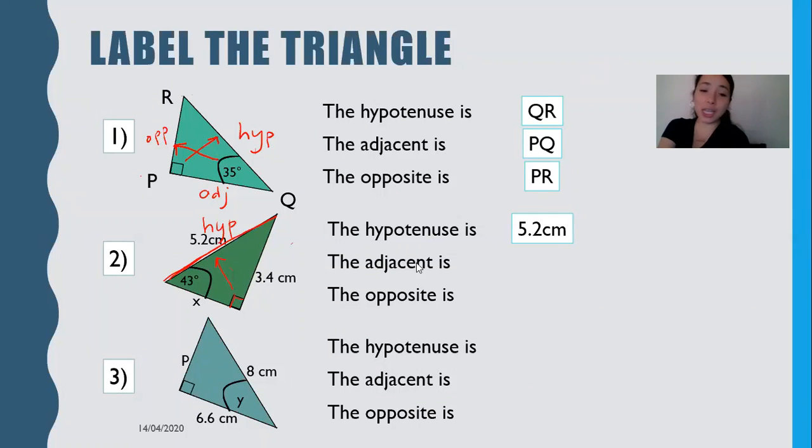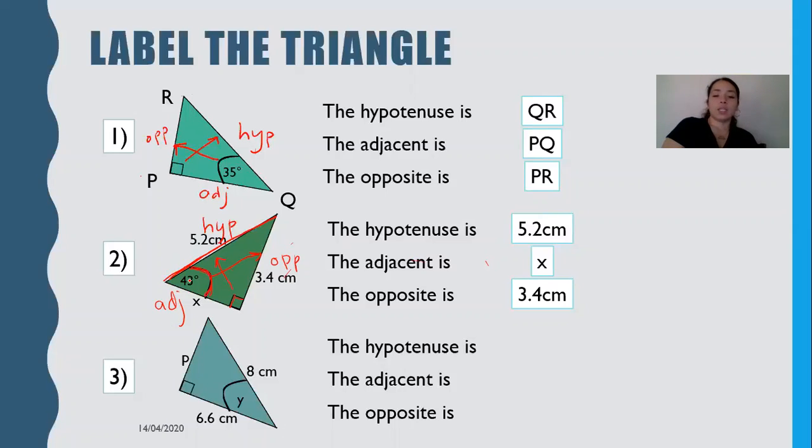So now the adjacent side, so remember either the adjacent or opposite. I personally like to do opposite first. So I look at what my focus angle is. My focus angle is this. What is opposite? It's this one. What do they label it as? They label it as 3.4 centimeters. And notice what's left. So if we know this is our opposite, what's left for adjacent? We have X.